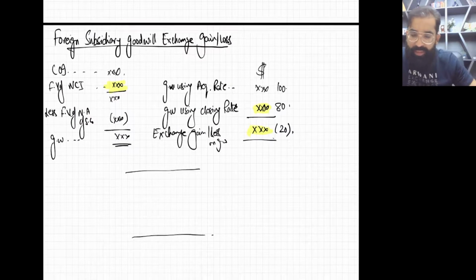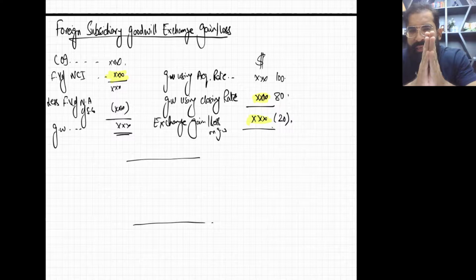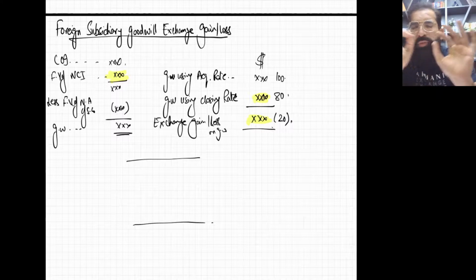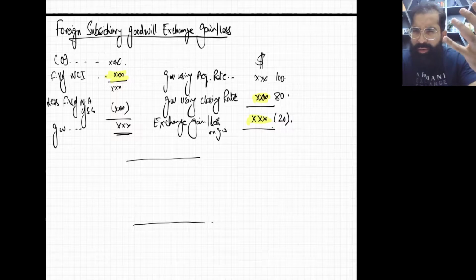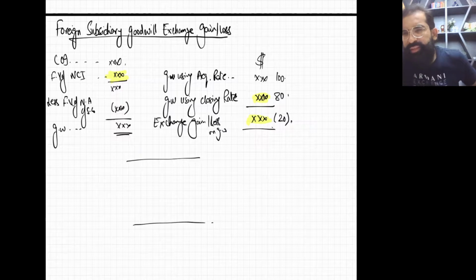Okay, now last area of this, just a little revision of foreign subsidiary. Listen. What you do in foreign subsidiary? Look at the screen very carefully. In foreign subsidiary, there is a difference between the currency of parent company and the subsidiary company. Normally in exam questions, parent company currency is dollar and S company currency is maybe any, like dinar, dirham, any.